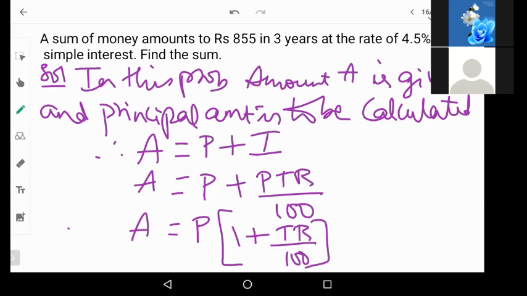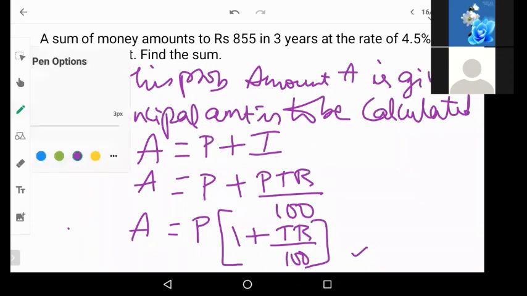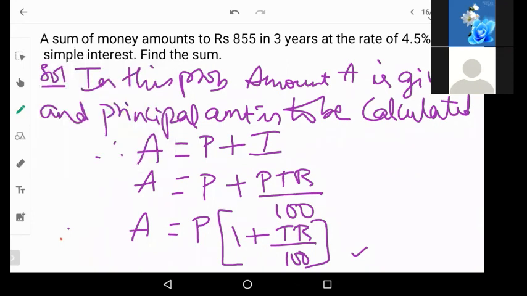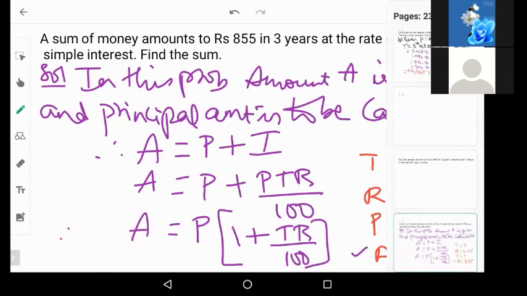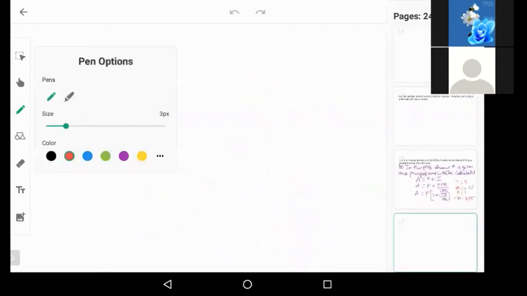Now we will be using this formula to find out the principal. We know the amount to be 855, and we know the time and the rate. Now let us solve using the formula. The time is 3 years, the rate is 4.5%, and the principal we don't know. The amount is 855. Now let us apply all of this to the problem.